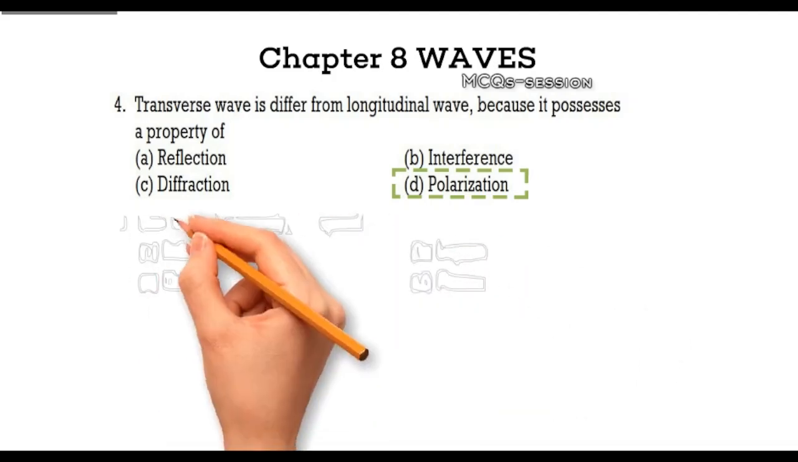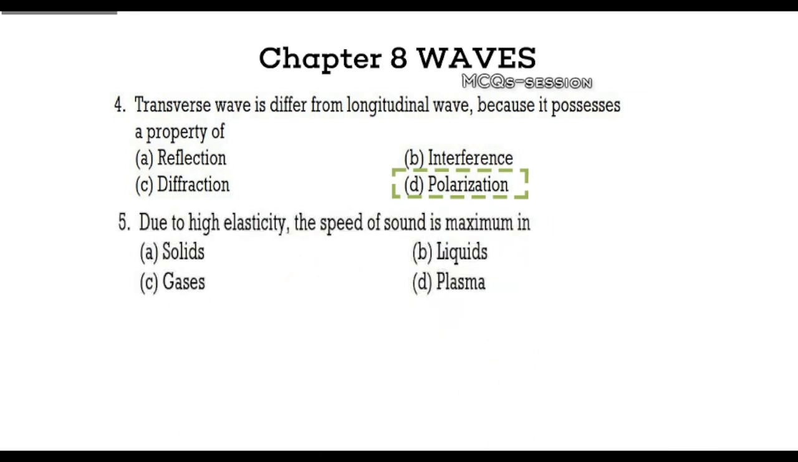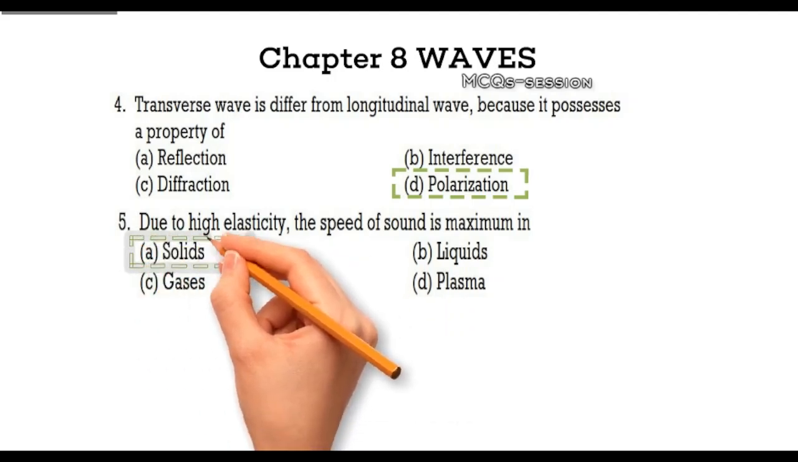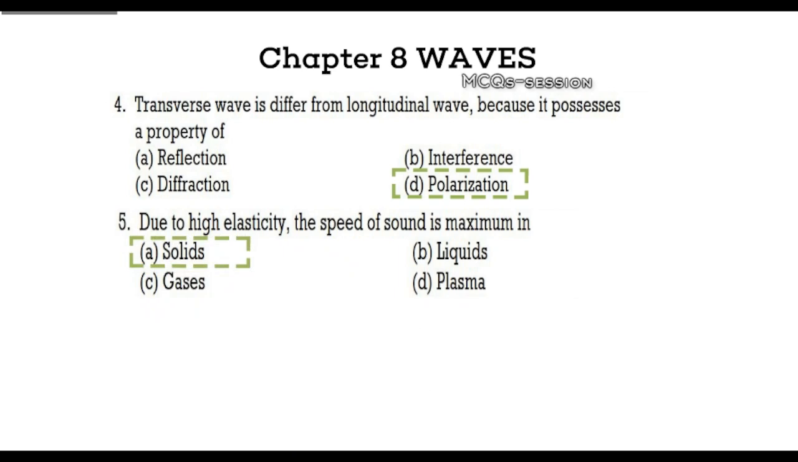Question 5. In which medium is the speed of sound maximum due to high elasticity? Your options are A. Solids, B. Liquids, C. Gases, D. Plasma. Which one do you think it is? Explanation. The correct answer is solids. Sound travels fastest in solids because particles are closely packed and the medium's elasticity allows quicker vibration transmission.